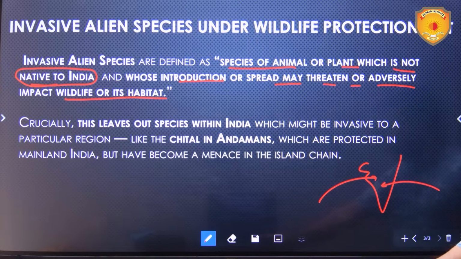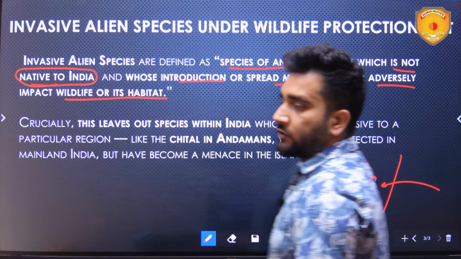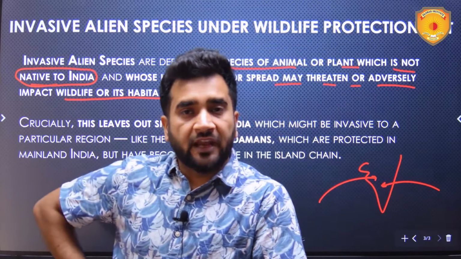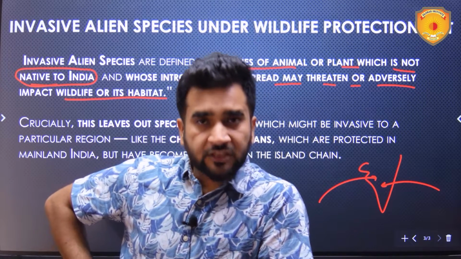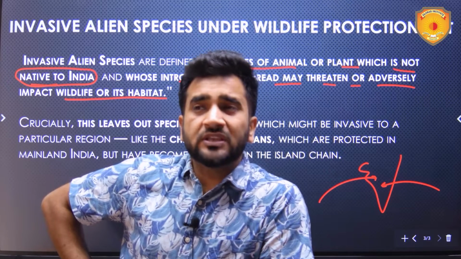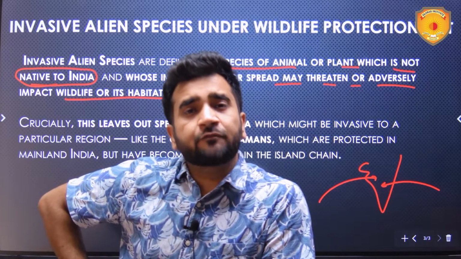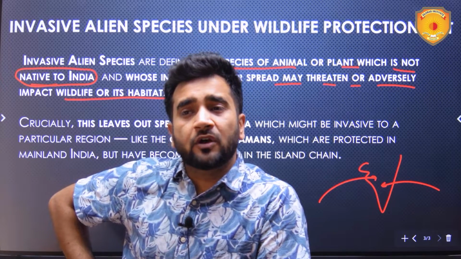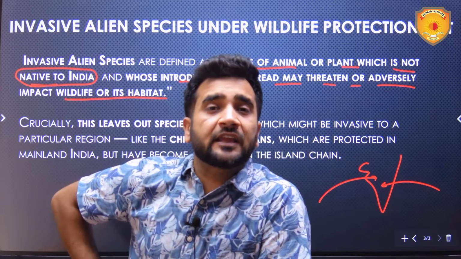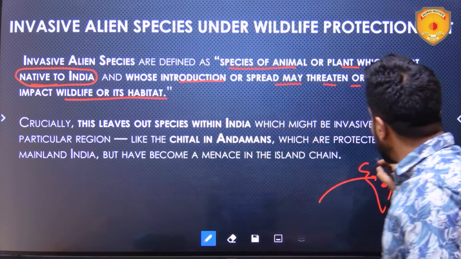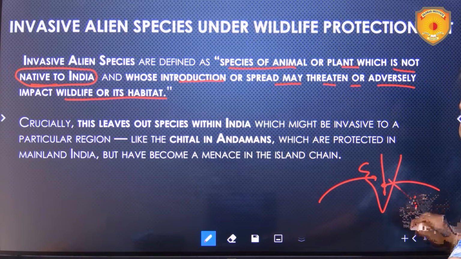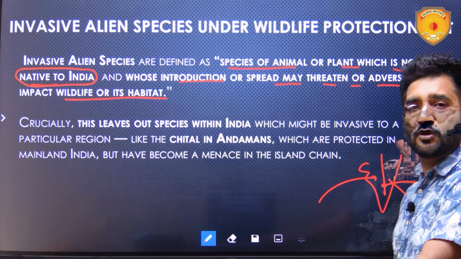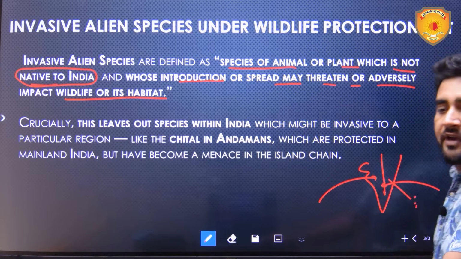They have been brought into India from other, I would say, parts of the world, and then they consume the resources over here, leaving the endemic species struggling. So this definition, according to the Wildlife Protection Act, is narrow. Why? Because it is not addressing what if any species is introduced from North India to South India or from mainland India to the islands, like this cheetal deer was introduced from mainland India to Andaman and Nicobar Island.